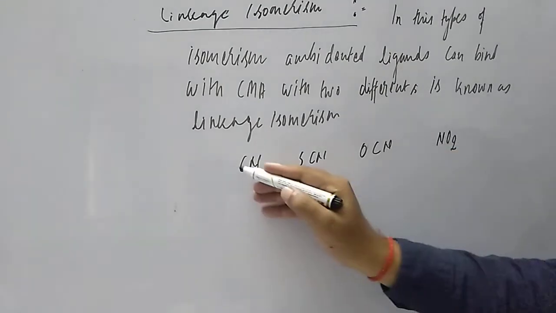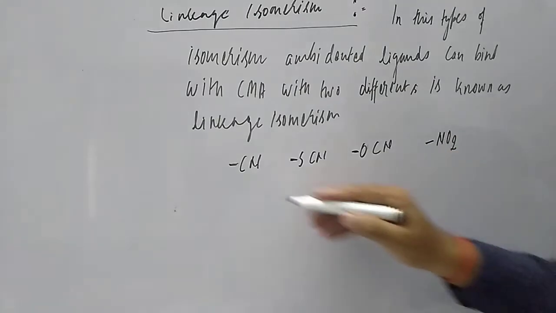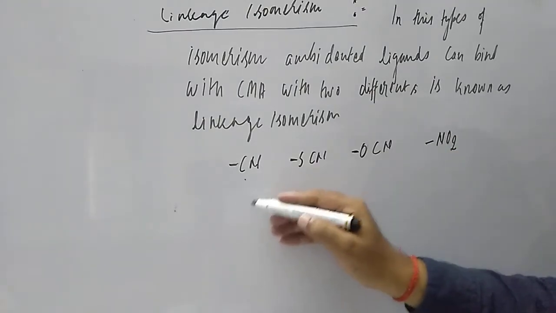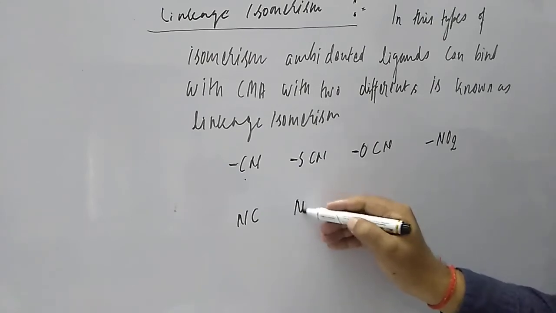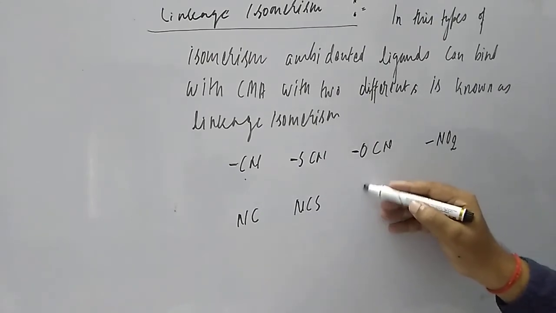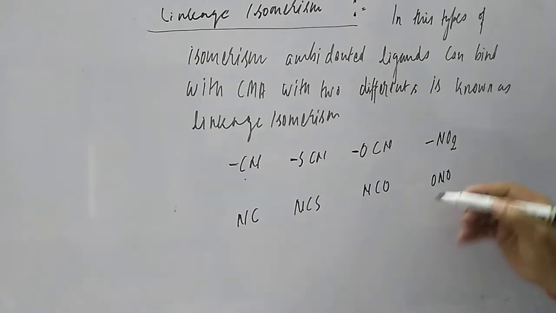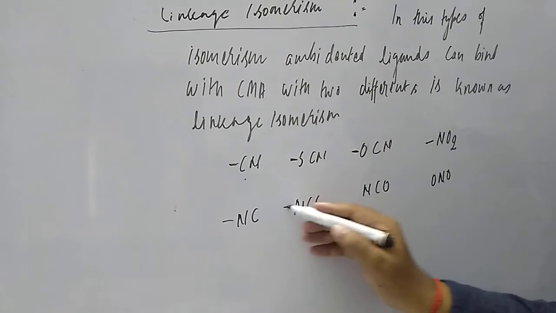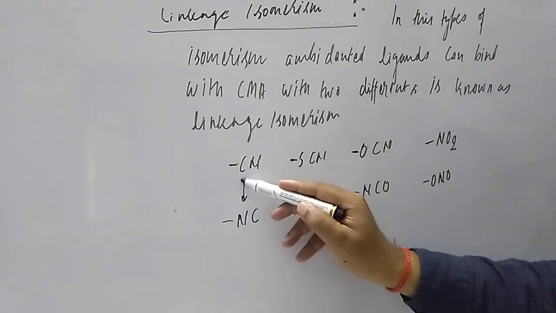So there are possibilities in how it is joining. Another change is possible: it can bind as NC, it can also bind as NCS, it can bind as NCO, and it can bind as ONO. So you check like this. So here what will happen, students?